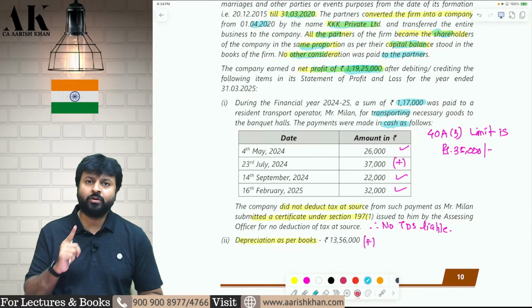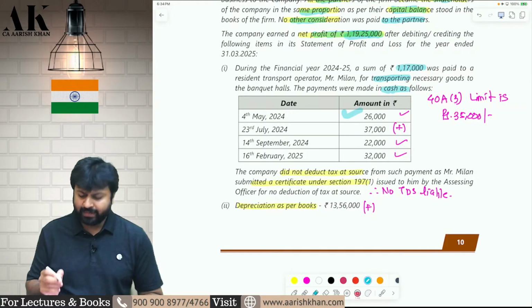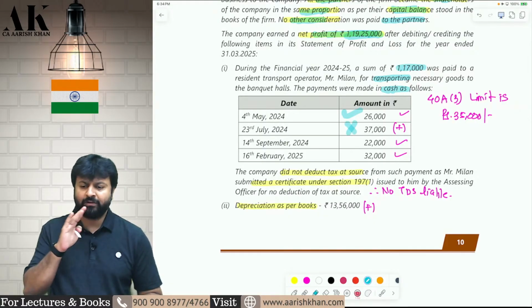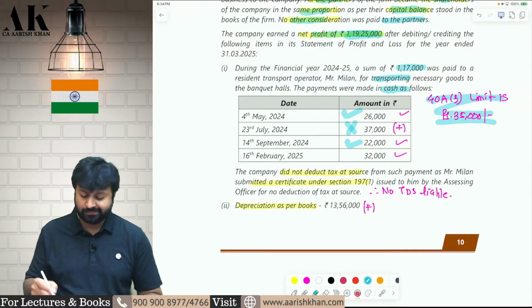But to a road transporter, you can pay up to 35,000 in cash. Therefore, in this case, up to 35,000 it is allowed. So this 26,000 will be allowed. This 37,000 will not be allowed. That will be disallowed. This 22,000 will be allowed because for them the limit is 35,000. And this 32,000 will also be allowed.